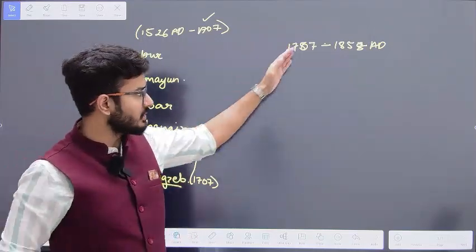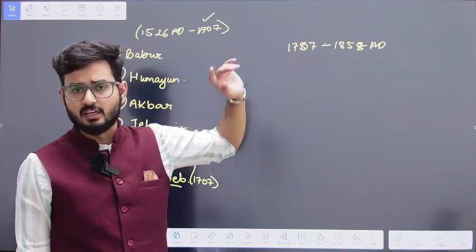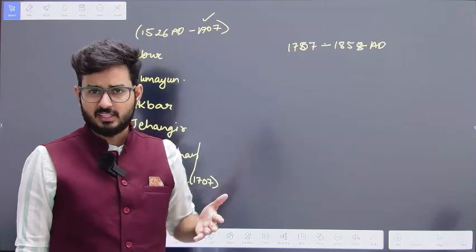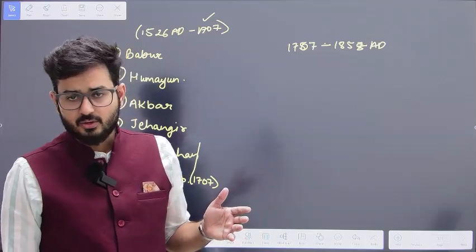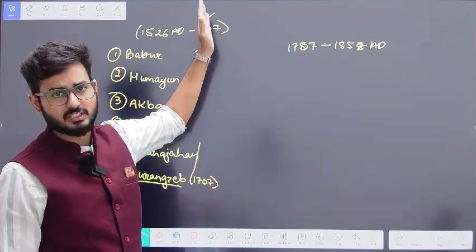But the rulers between this point of time, that is 1707 to 1758, the rulers between these 150 years of the Mughal lineage, they are not going to be that powerful compared to Aurangzeb. So that is why we are considering the end of the Mughal rule in 1707.